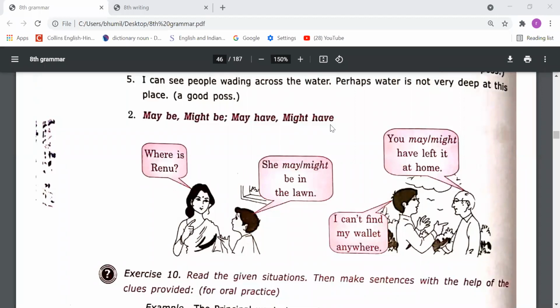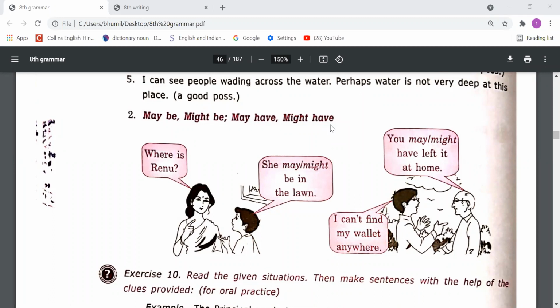Okay, suppose your brother usually reaches office at 8 o'clock, and now time is 10 o'clock. So you say that my brother might have gone to his office, or you can say that my brother may have gone to his office. मेरा भाई office पहुंच चुका होगा, means work has been done.